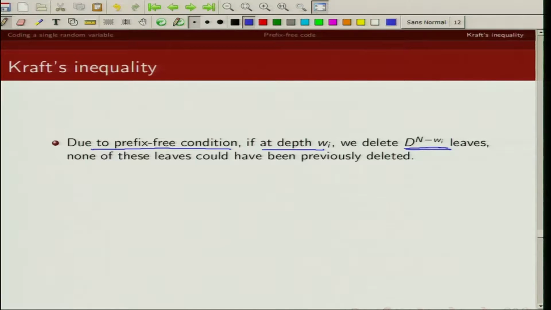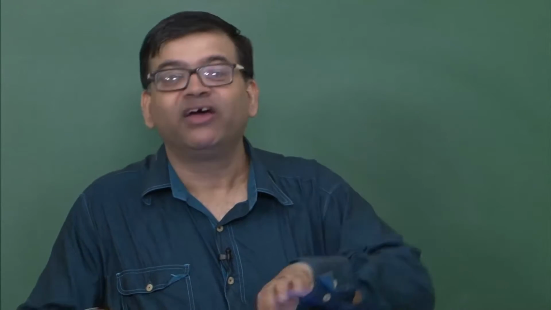Why? Because my code is prefix free, so there is only one path from the root to this particular code word. So these d^(n-wi) leaves that I am pruning to map a prefix free code word of length wi would not have been removed earlier.